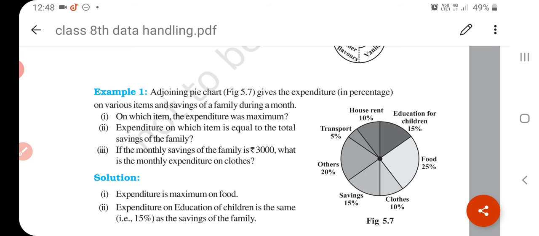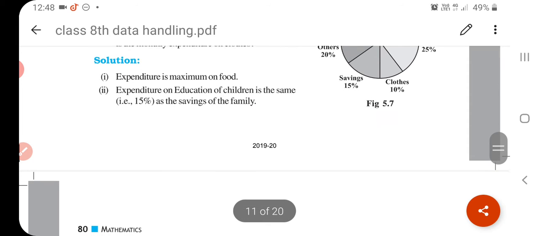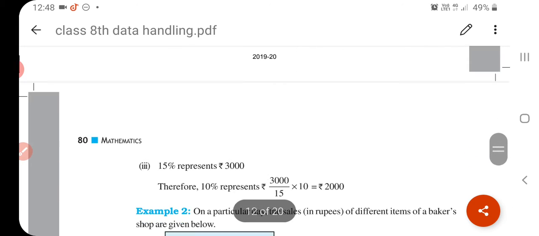Now, expenditure on which item is equal to the total saving of the family? Saving is 15%. So house rent 10 plus transport, if we sum these two, then we get that it is equal.